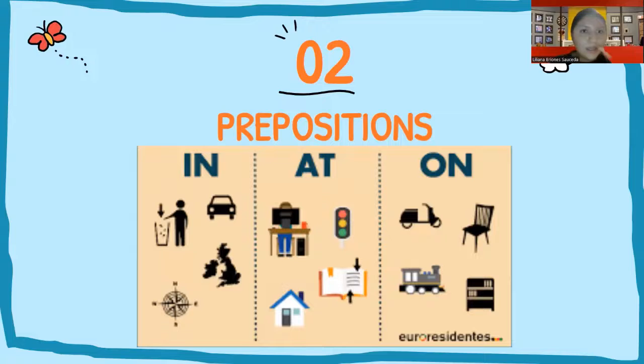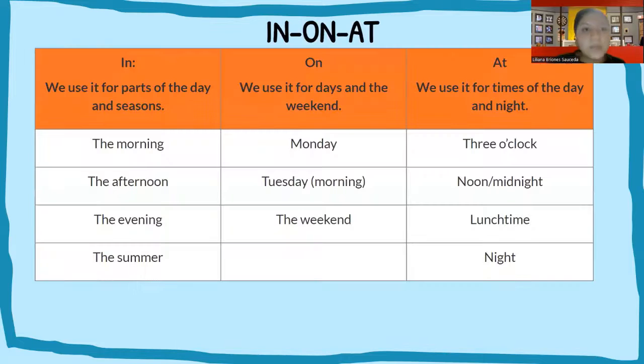Now, the second topic is about prepositions, and we're going to see three of them: in, at, and on. In is used for parts of the day and seasons. On is used for days and weekends, and at is used for times of the day and night.